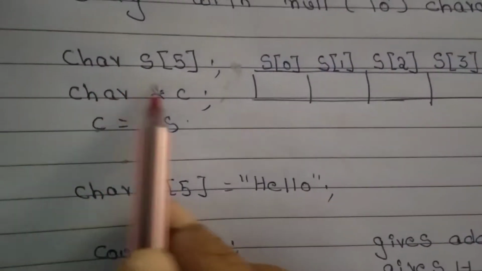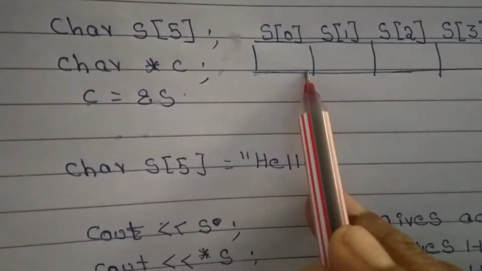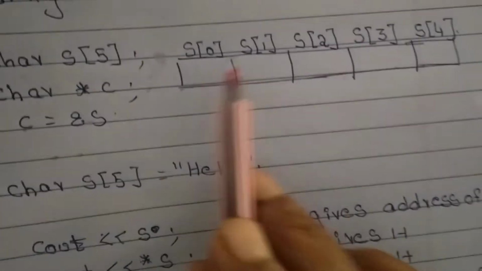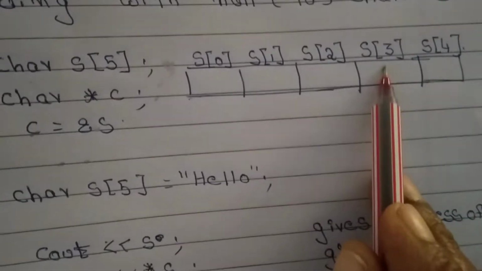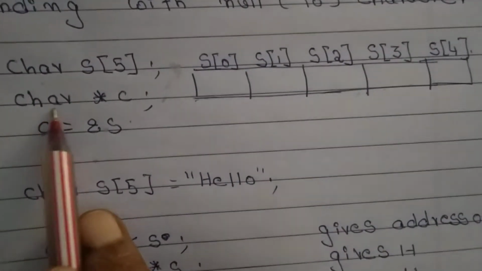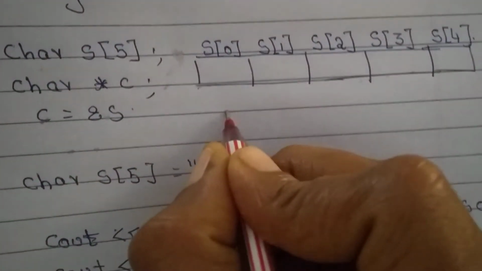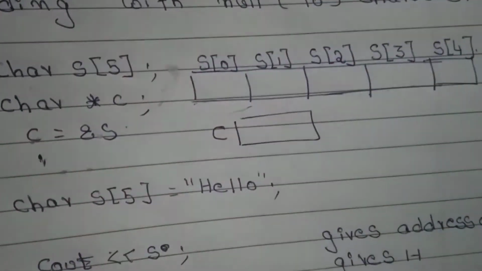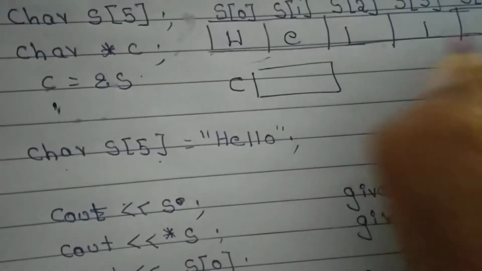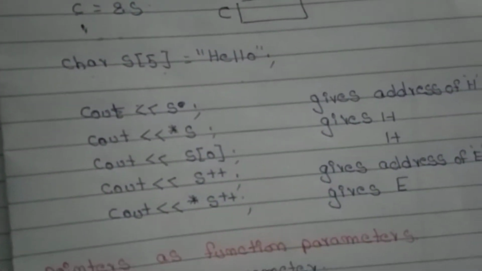Now look here, char S of 5 means 1 byte, 1 byte, 1 byte, 1 byte. Character means 1 byte. Integer means 2 bytes will be reserved. S of 5 means S of 0, S of 1, S of 2, S of 3, S of 4. 5 means 0 to n minus 1, 5 minus 1 is 4. Char asterisk C means this is a pointer variable. What is C's value? It will contain the address of S of 0. Char S of 5 is equal to hello means here hello will be there, H-E-L-L-O. This is how you initialize this.